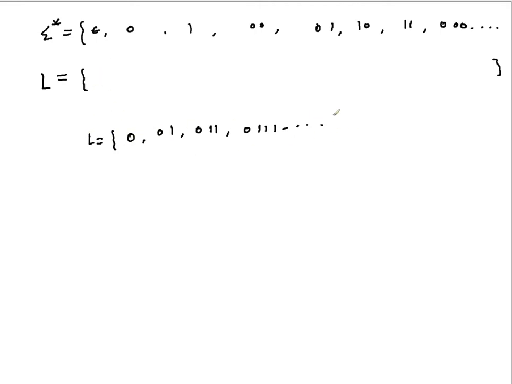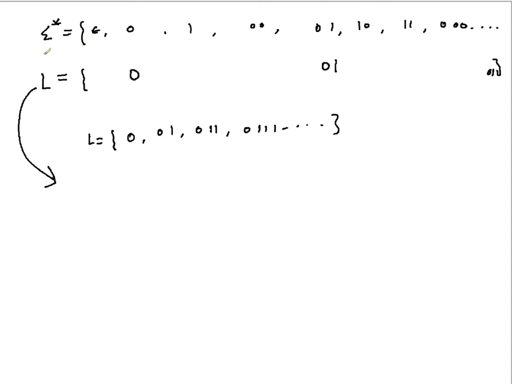Now when you take this language, I can represent it. This language contains this 0. It is not containing the other elements. Then it certainly contains this 0 1, and then it is not containing the next, then it is containing 0 1 1, and likewise. So what will happen finally? I can map this language to an infinite length binary string. How? Now, the index, if you see, for every string in sigma star is an index.